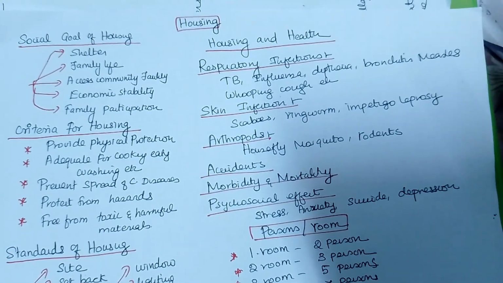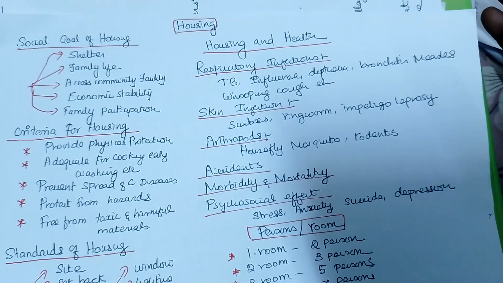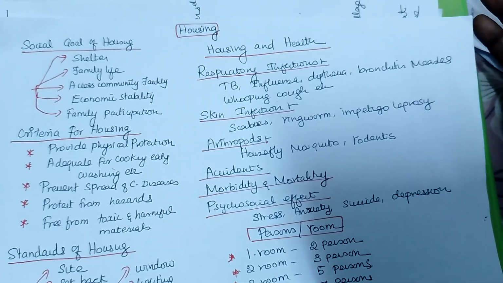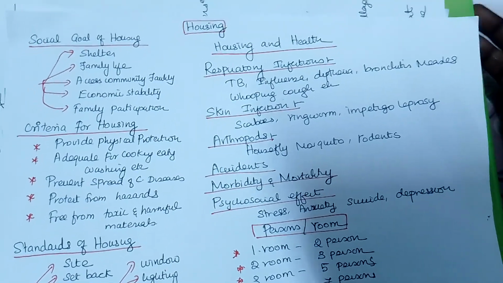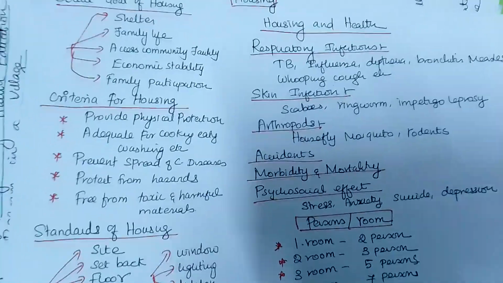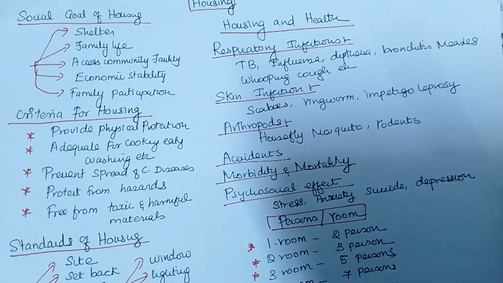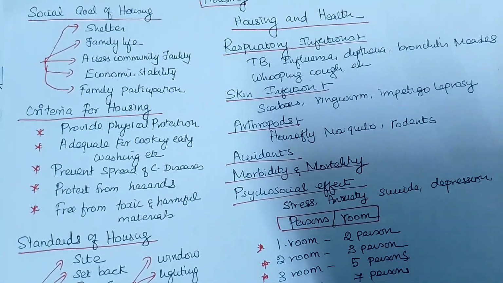Everybody's aim is to build a house. How many children do you have? Yes, I have this many children. Or do you have your own house? Yes. It is our aim and dream to have our own house. How many people in India have their own house? How should this house be? Does the house have any problem with health?